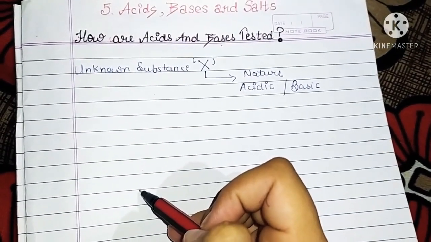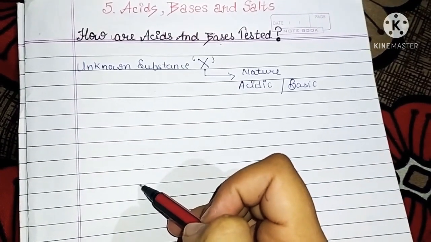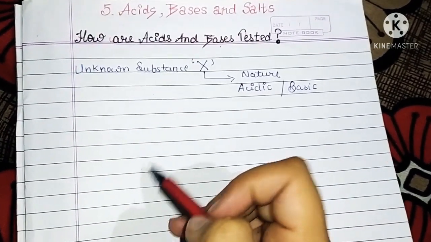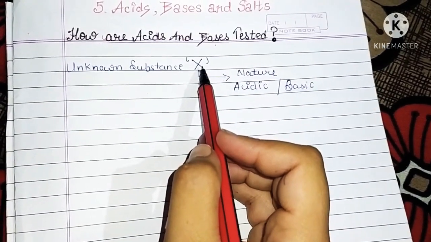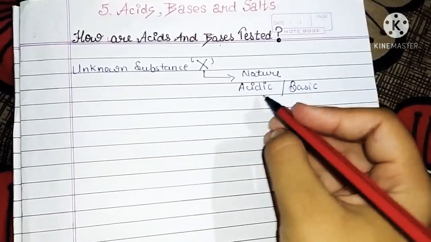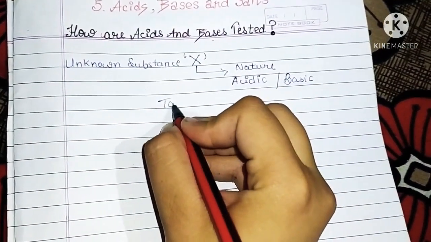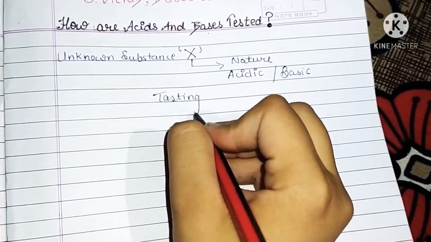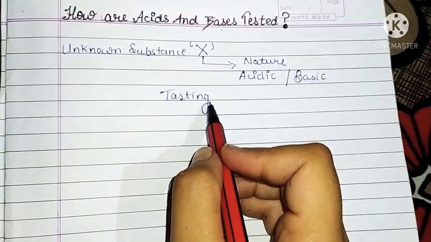Okay, maybe most of the students will say, ma'am, you can check the nature of this unknown substance by simply tasting it. But dear students, hold on.